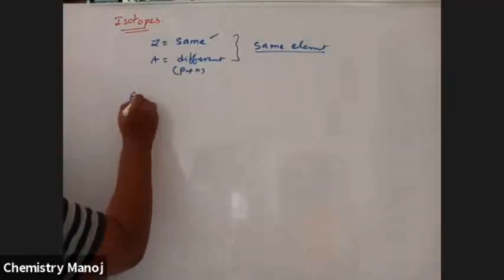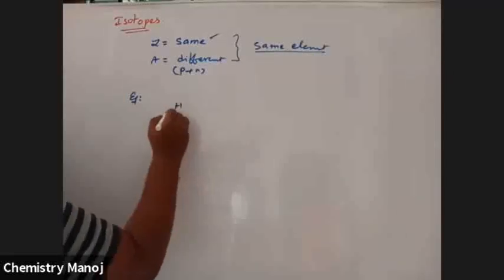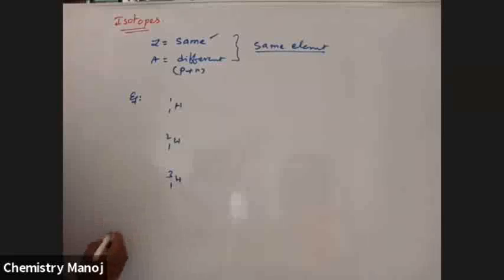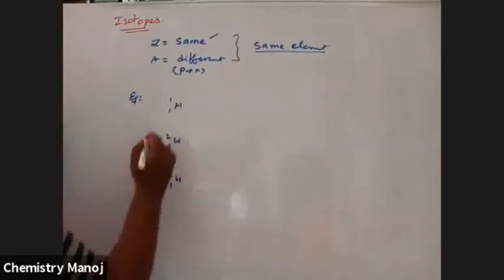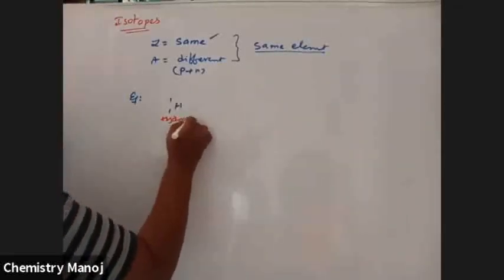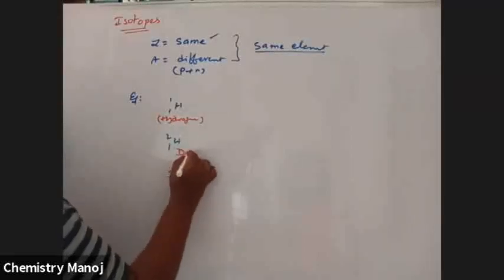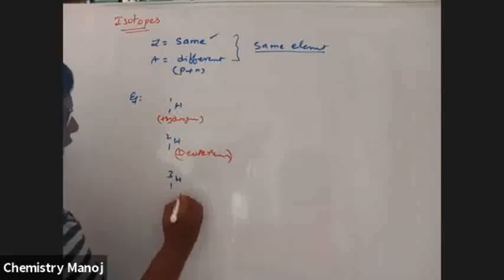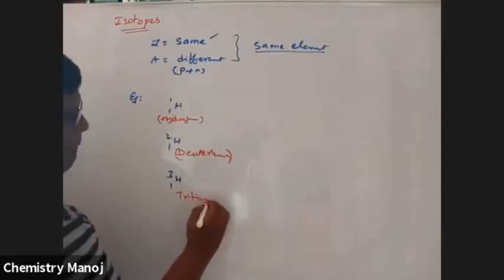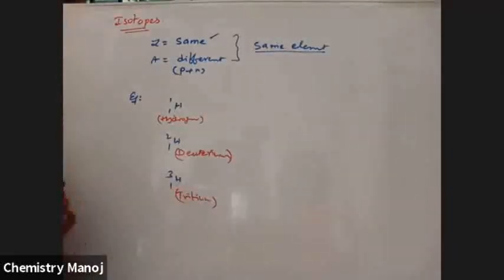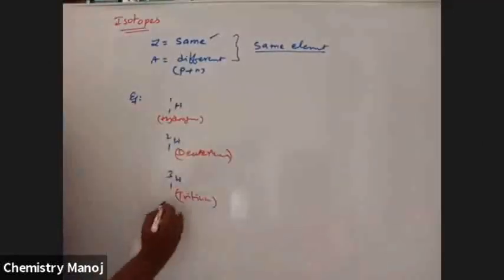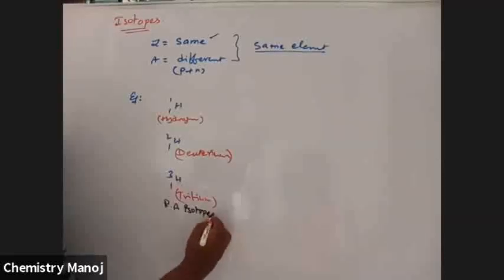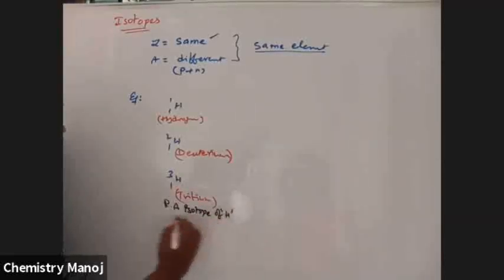So see examples: 1H1, 1H2, 1H3. It is hydrogen. It is deuterium. This is tritium, and this tritium is called the radioactive isotope of hydrogen.